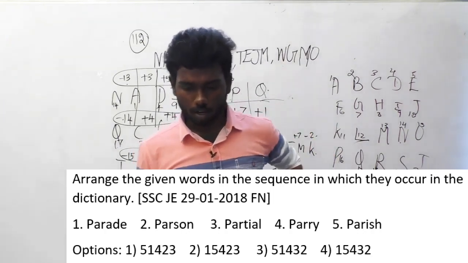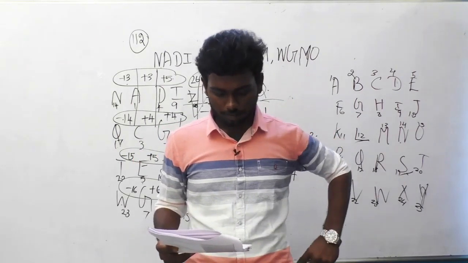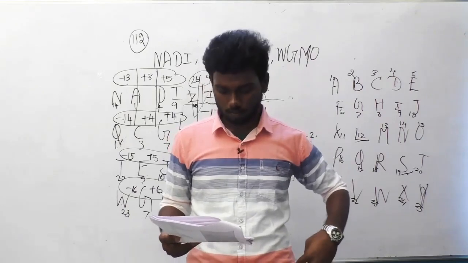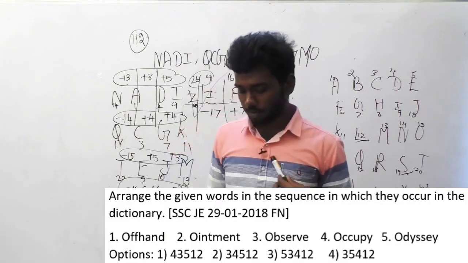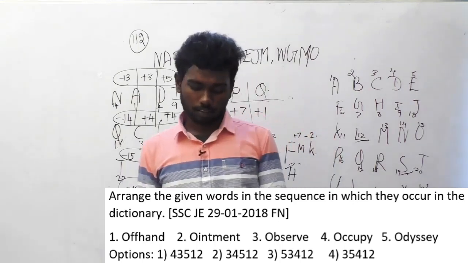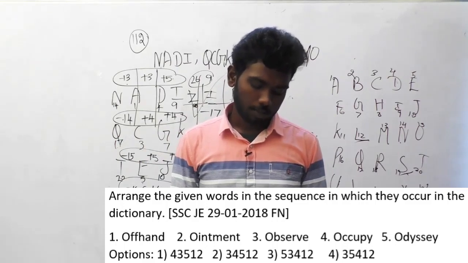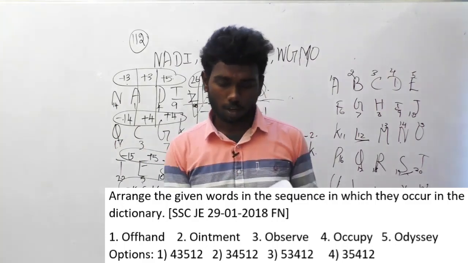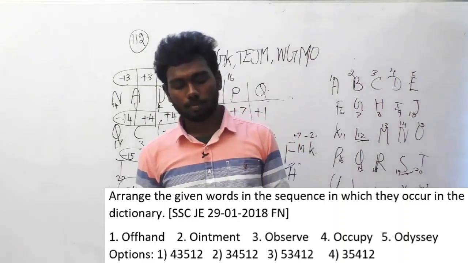So I am moving on to the next question. Question number 115. Arrange the given words in a sequence in which they occur in the dictionary. The same question. And the words are half hand, ointment, observed, occupy, and odyssey.